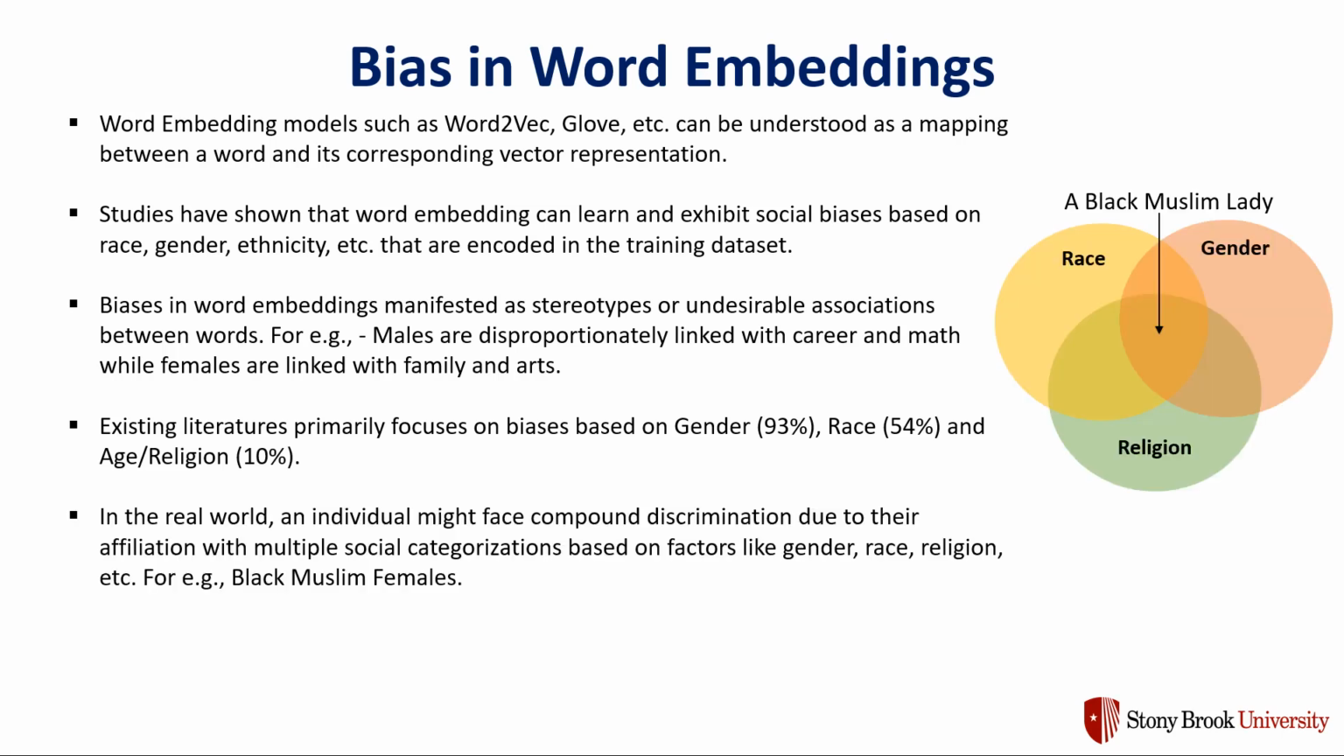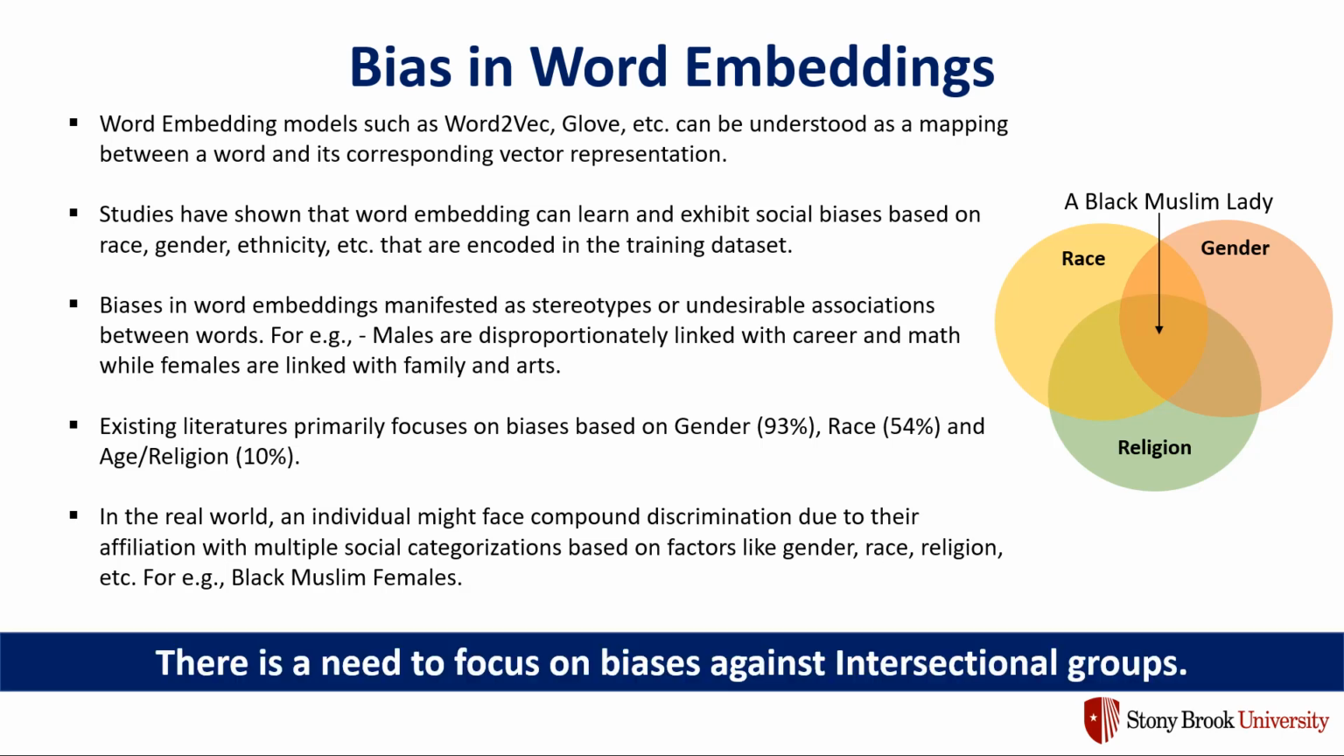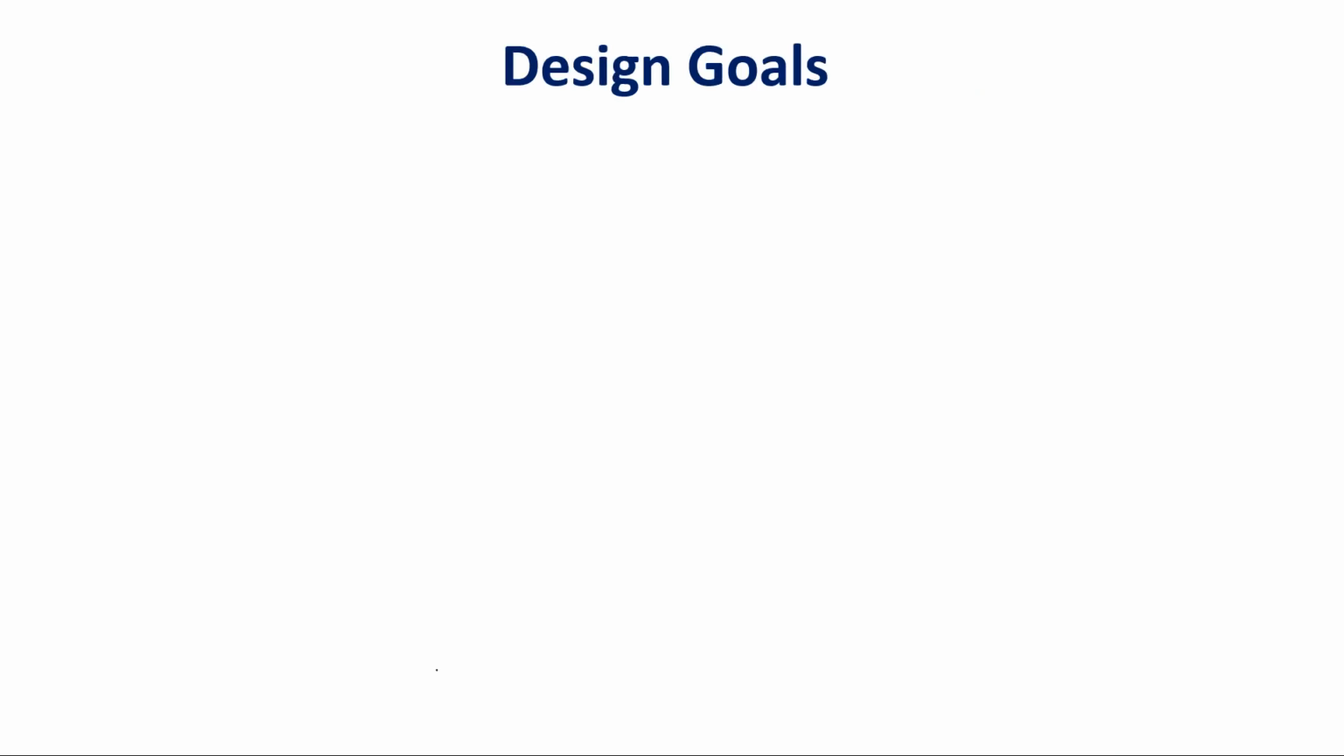However, in the real world, an individual might face compound discrimination due to their affiliation with multiple social categorizations. For example, a black Muslim lady might face discrimination because of her race, gender, and religion, all at the same time. So there's a need to focus on biases against intersectional groups. In this work, we are trying to create a visual tool which will help discover biases against intersectional groups and hence deter their propagation. So let's see what our tool plans to achieve.